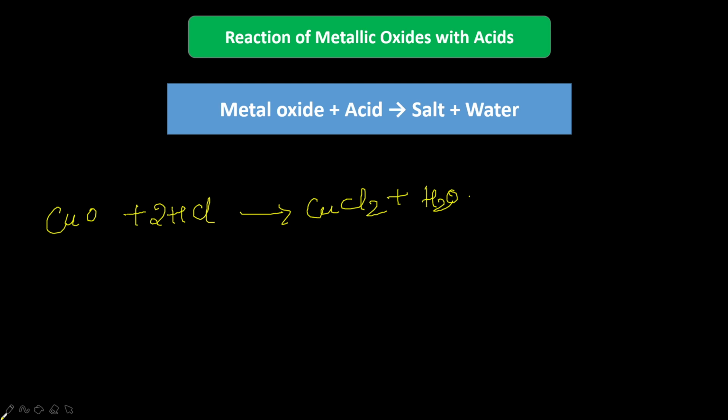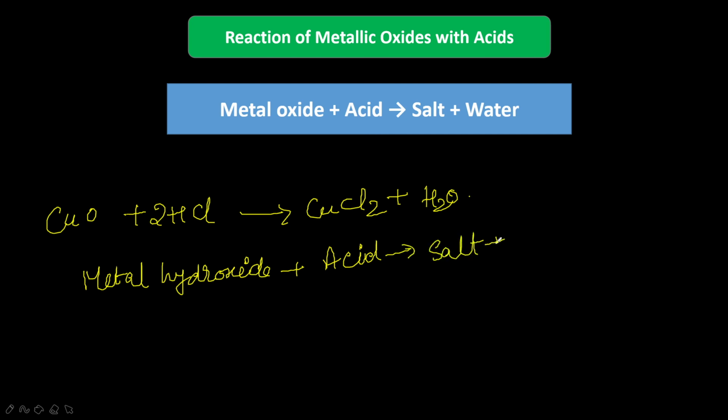Just like metal oxides, metal hydroxides are also basic in nature. Acids also react with metal hydroxides, and here also they form salt plus water. The reaction between an acid and a metal hydroxide is also a kind of neutralization reaction.